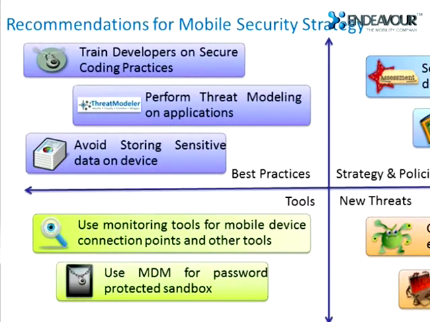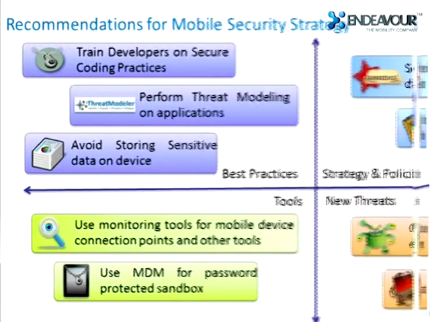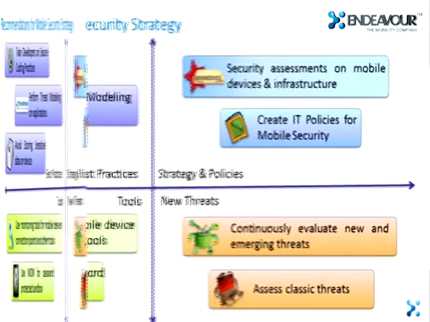Avoid storing sensitive data on the device. Obviously, this is more important. You can define what data can be stored and what data should always be available online. That also helps. There are definitely tools, as Dwarak mentioned, like memory leak tools. There are some other tools, like connection pools and memory profiler tools, which can show if there are any memory leaks, and you can maintain transaction level security. Of course, use MDM for a password protected sandbox, and we can apply other policies from MDM.